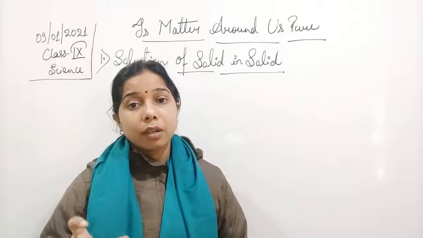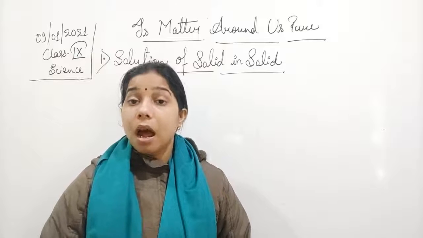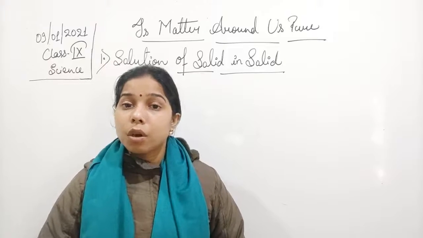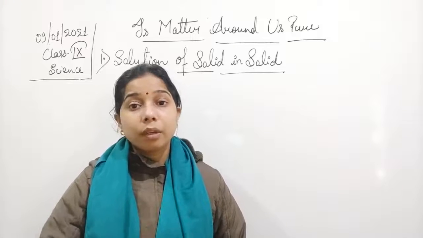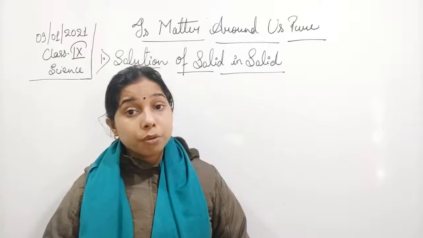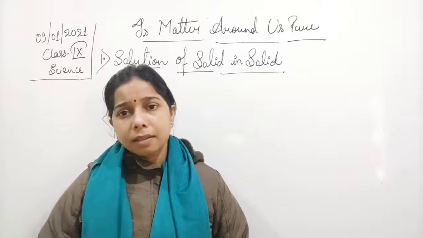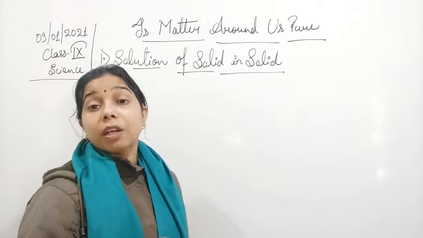It means here the solute that we will take is solid, and the solvent that we will take is also a solid. Okay, so solid in solid, it means the solute should be solid and the solvent should be solid. Now, is there any example?